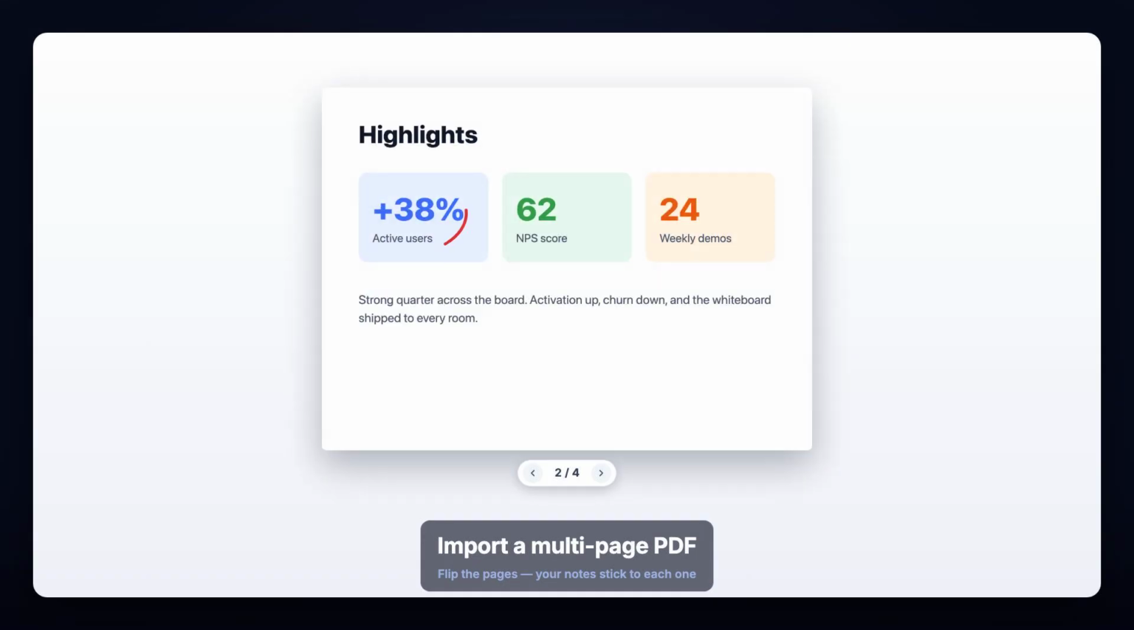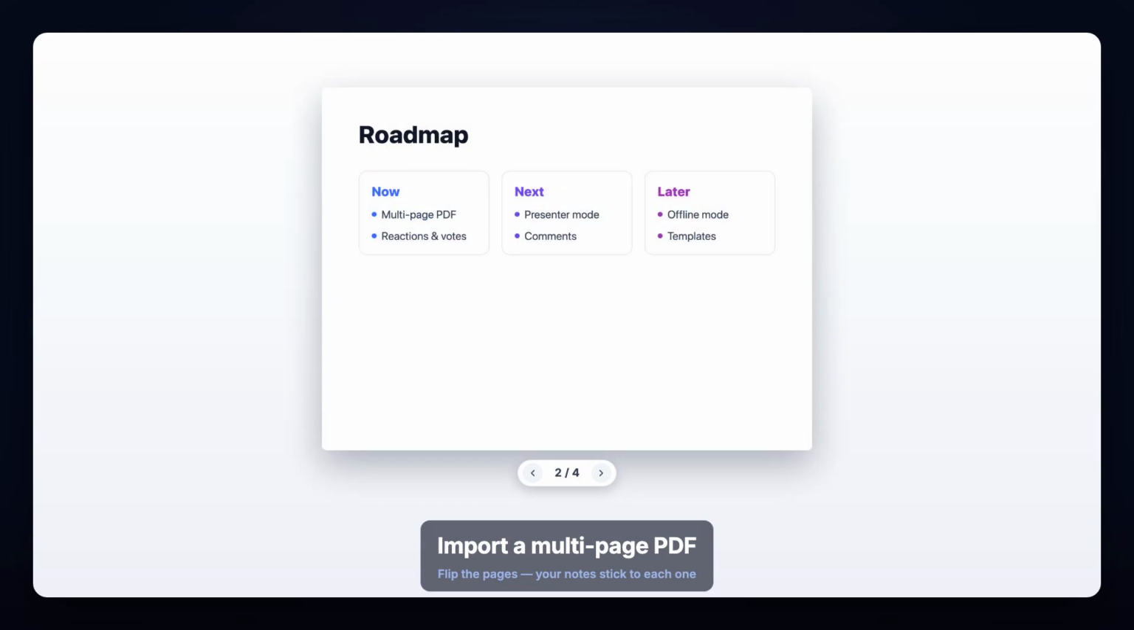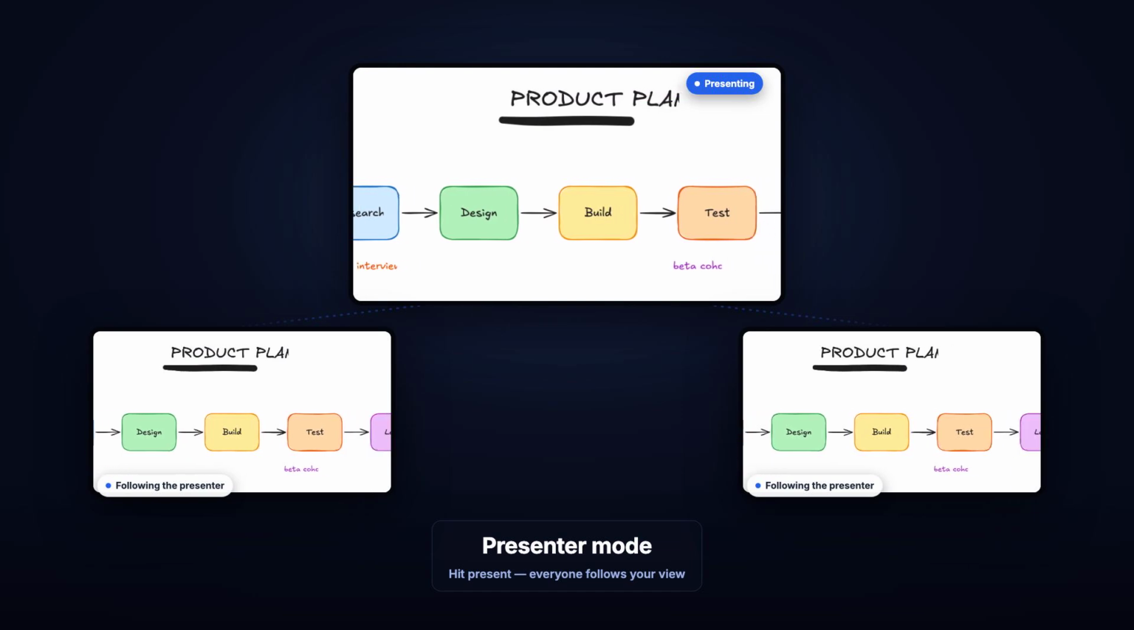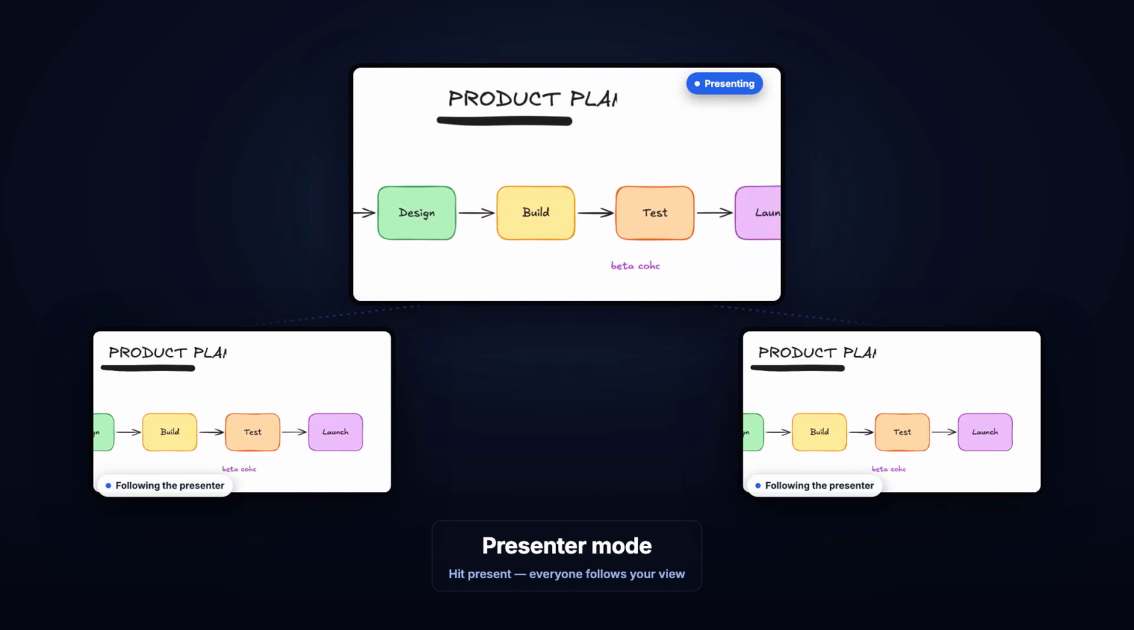Bring in a multi-page PDF and mark up every page. Your notes stay right where you put them. Hit present, and everyone follows your view. No more, which page are we on?